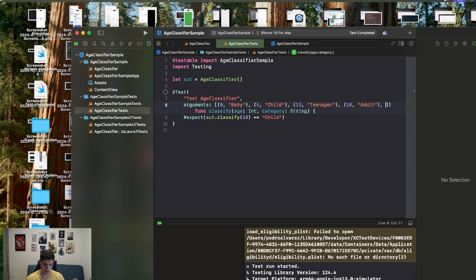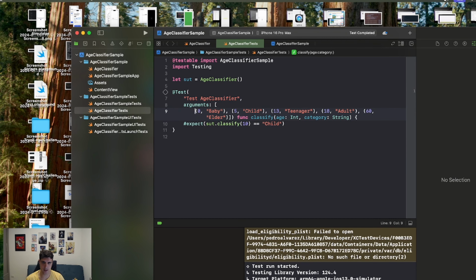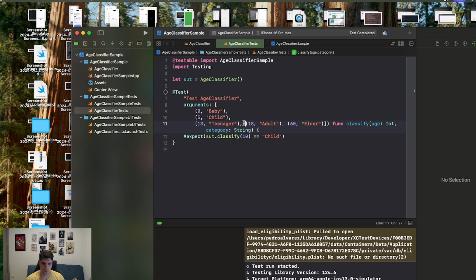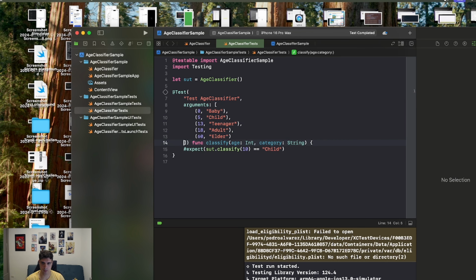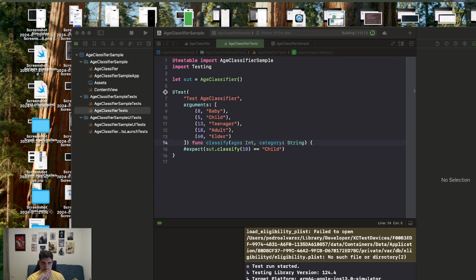And 60, an elder. Let's organize a little bit. And let's run with all of those parameters.